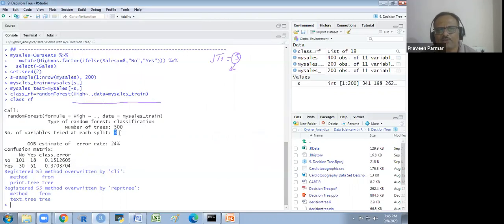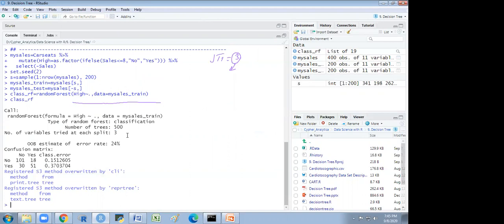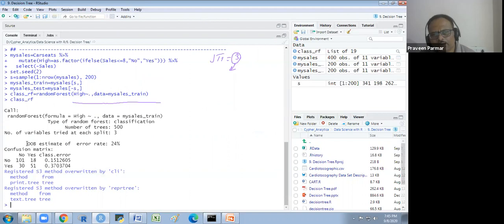Look at here. How many splits are there? 3. Got it? Does that make sense to you? Now one more thing is there: OOB, estimate of error rate. OOB is what? OOB means out of bag error.